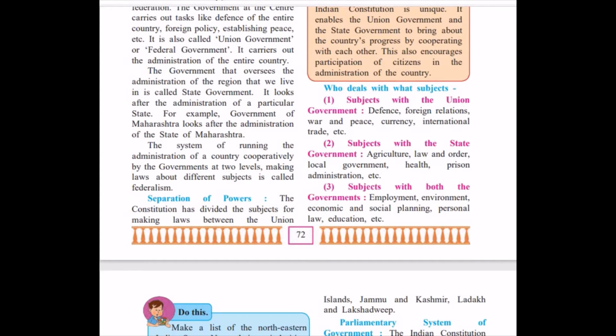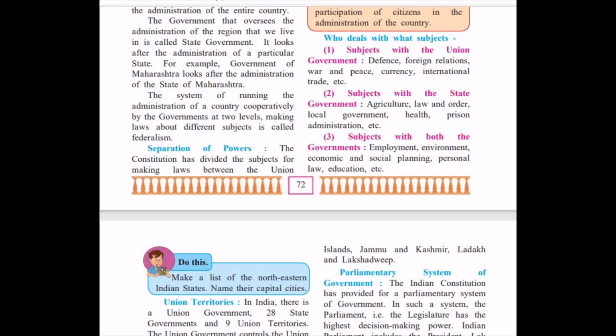Third, the concurrent list, where both governments make laws: employment, environment, social planning, personal law, education. So you need to remember these three lists: union list, state list, and concurrent list.